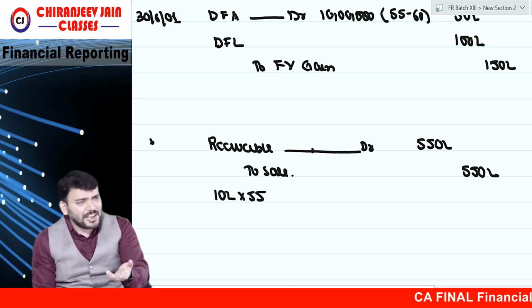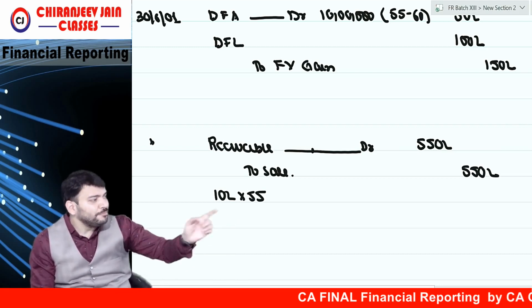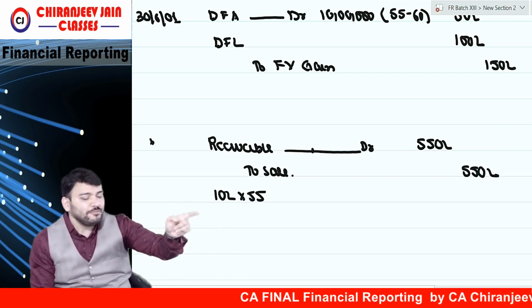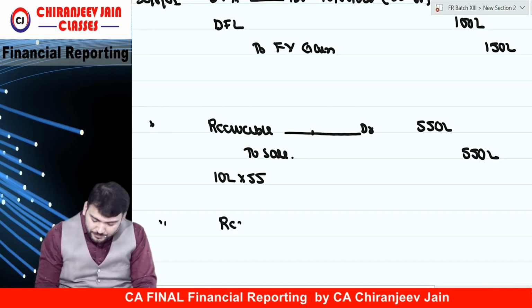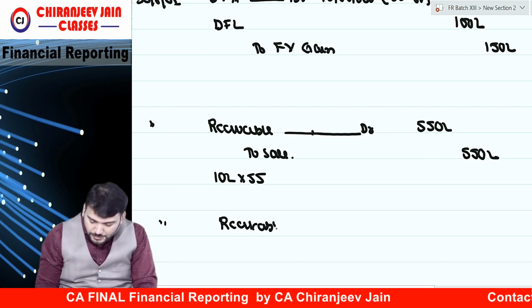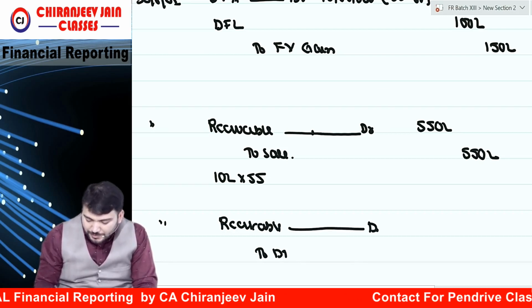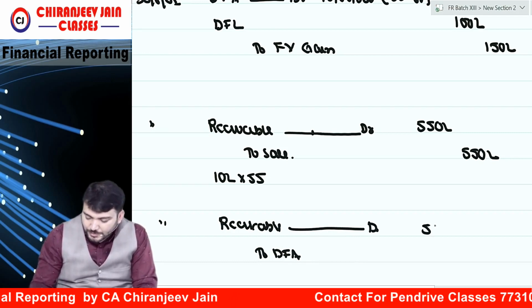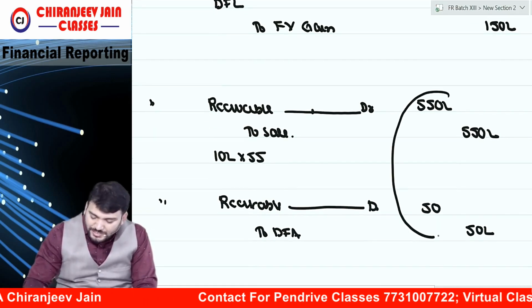So can I say cash receivable is nothing but we receive from that party only? Means we will transfer it to the debtor only. What journal entry? Receivable account debit to derivative financial asset, how much? 50 lakh. Correct?